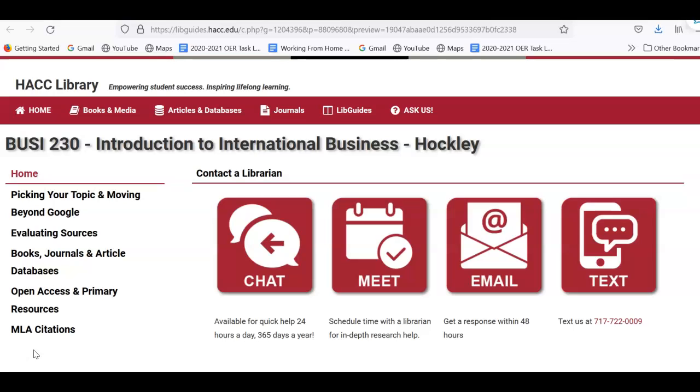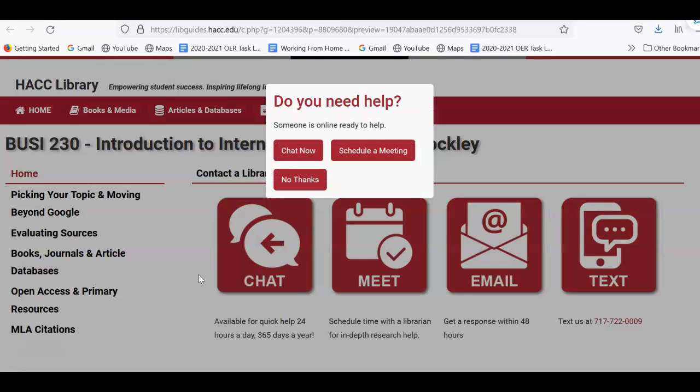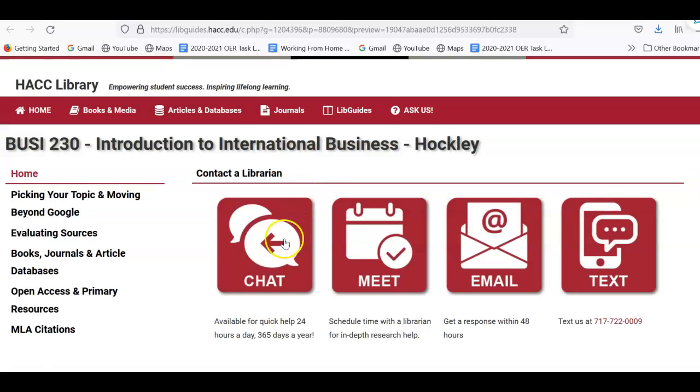I put on the first tab here, which you can navigate by looking over here on the left. We are currently in the Home tab, and there's information here on how to contact a librarian. You, of course, may reach out to me through the discussion board, but if you need immediate assistance, there are ways to reach out to other librarians. As you can see right now, sometimes this will pop up where it asks if you need help. Right now, I'm just going to say no thanks because I'm about to show you the chat now and how to schedule a meeting. If you click on this link here for the chat service, you'll receive help 24/7.